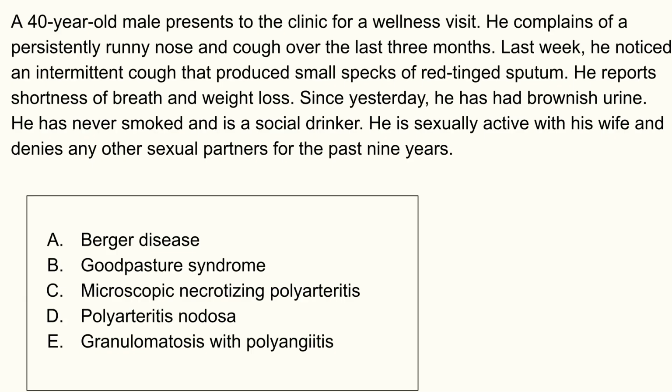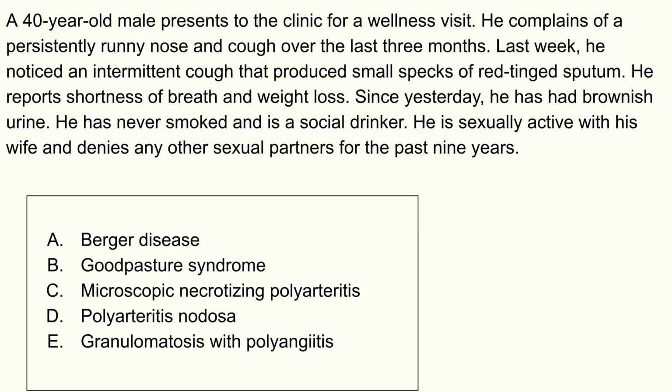Since yesterday, he has had brownish urine. He has never smoked and is a social drinker. He is sexually active with his wife and denies any other sexual partners for the past 9 years. Take a second, check out the answer choices, make your pick, and we'll go through the choices.